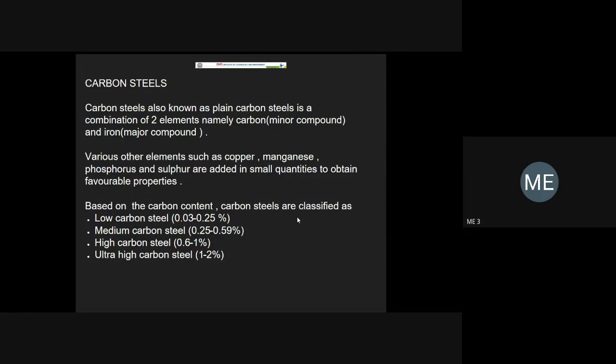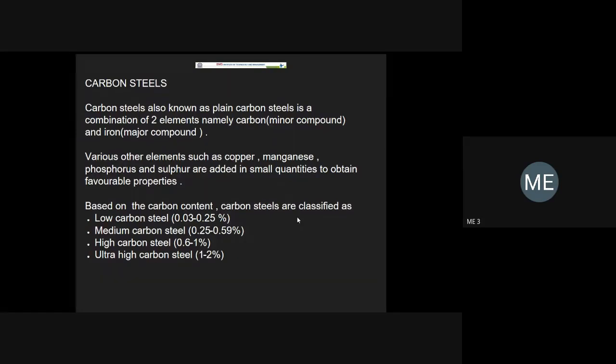It's the application part. Some part is fundamental in the second module. The first module is completely fundamental. The second module is mainly 50%, 25% application, and the remaining is fundamentals of material science. This comes under application. Application means what are the different types of steel, the properties of the steel, microstructure, and corresponding application.